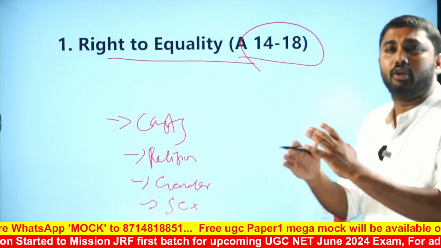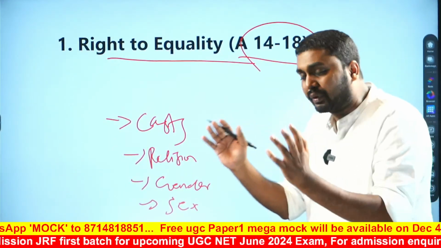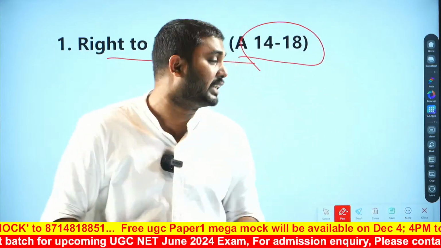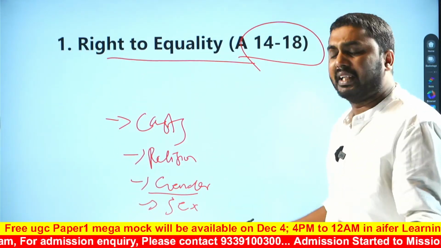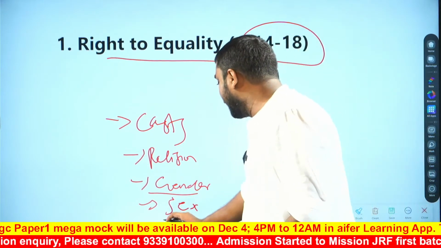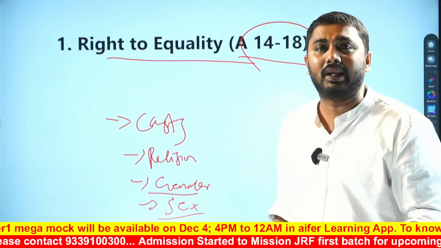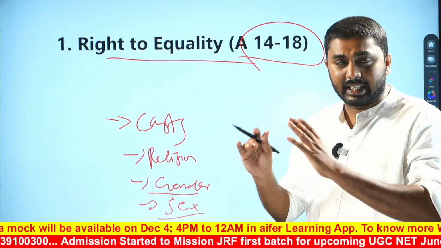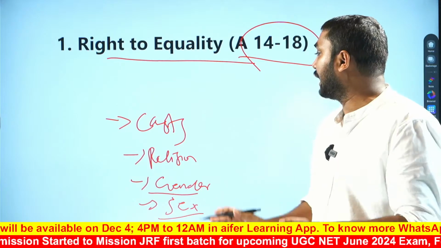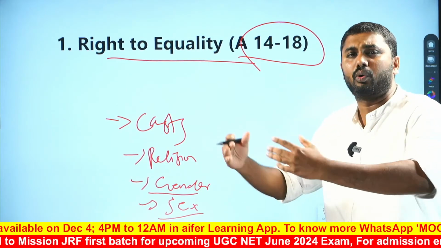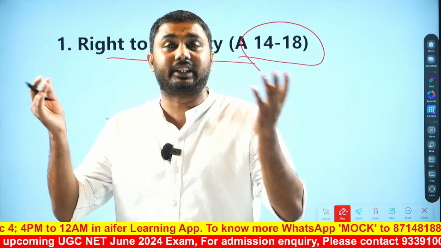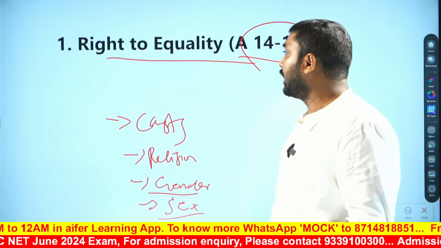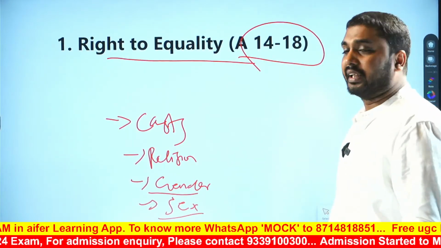So there is no differentiation in the name of caste, religion, or gender, whether male or female, and no differentiation in the name of sex. So all are equal in front of the law. But we know that there is some reasonable discrimination, but as a whole all are equal in front of the law. That is the right to equality.